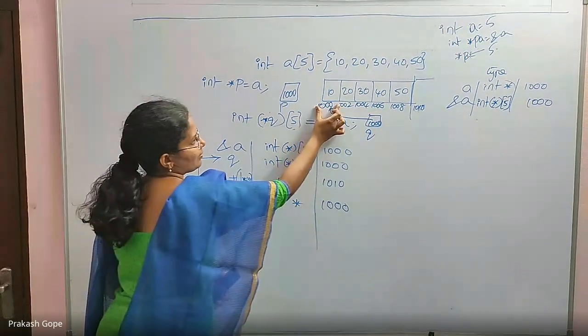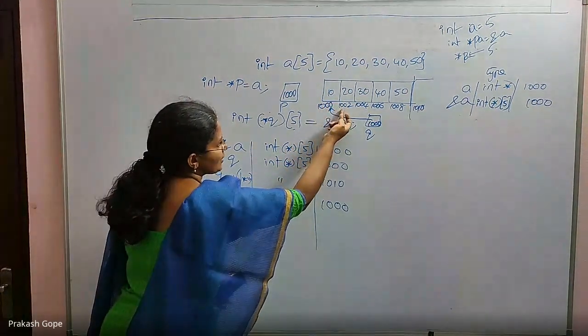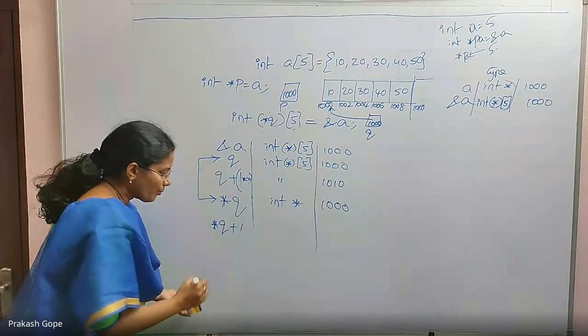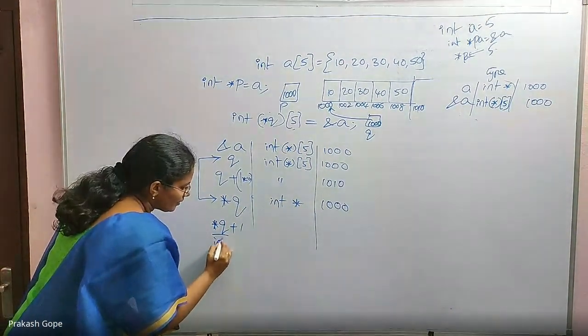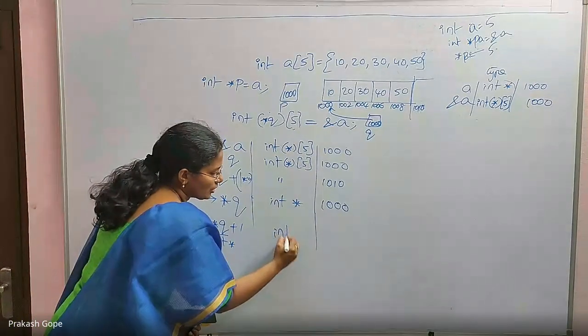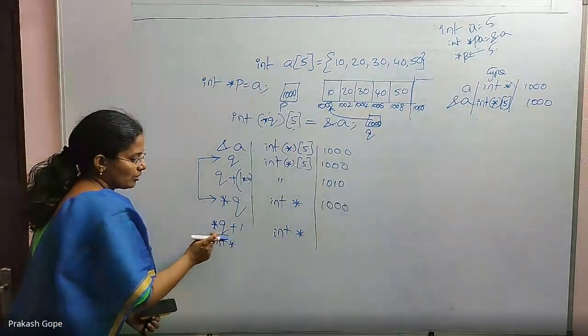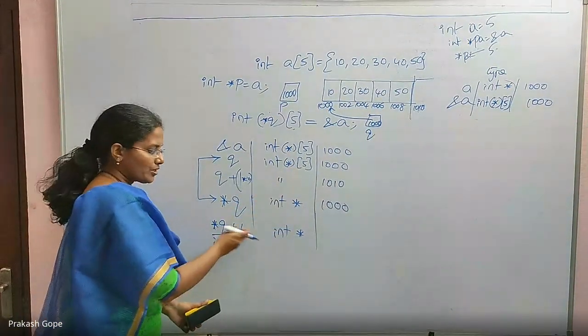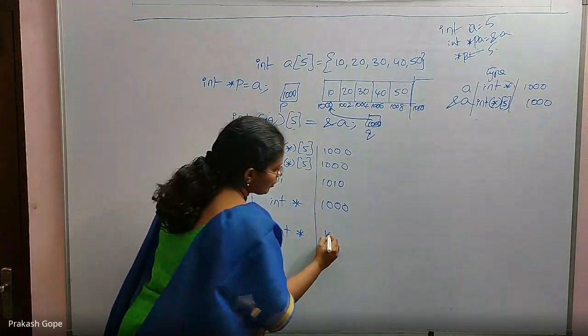If I add an integer to an integer pointer, the type of pointer does not change. It is int star only. Star Q is 1000, and 1000 plus 1 is the next integer pointer. So it will be 1002.